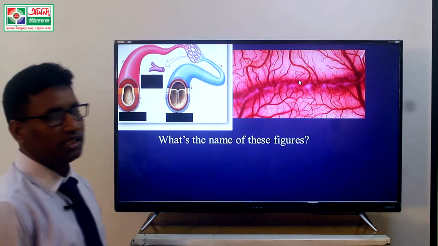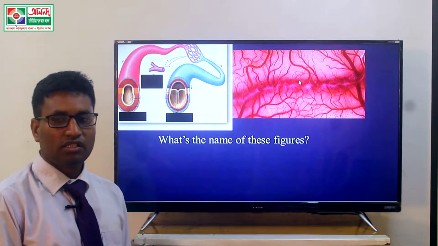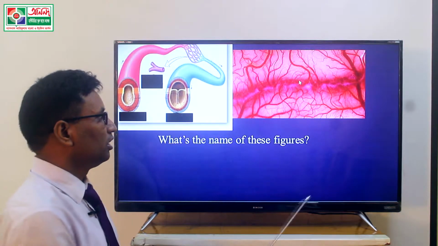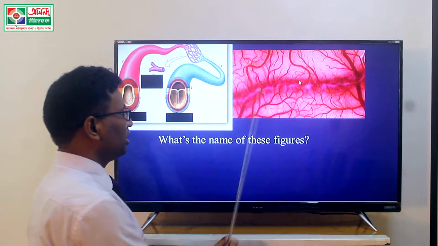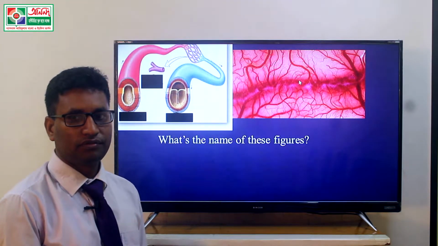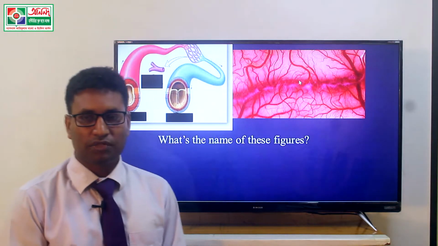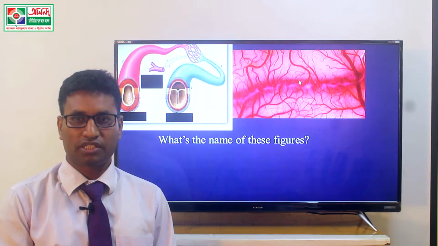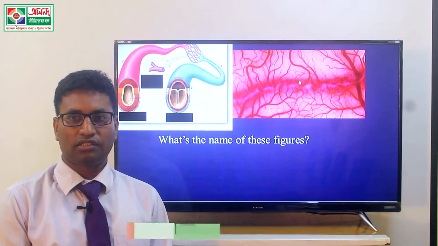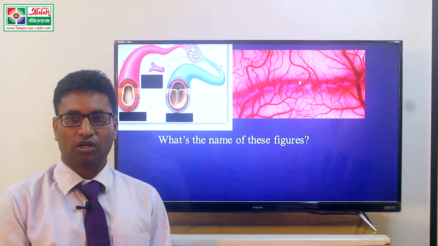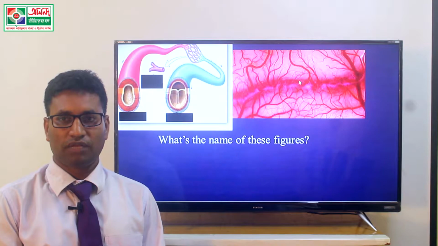These are the three types of blood vessels present in the circulatory system. The blood capillary is situated in the muscle fiber, and it is very thin. At first we must know the definition of blood vessels. The channels through which blood can pass, or through which the flow of blood occurs, are called blood vessels.